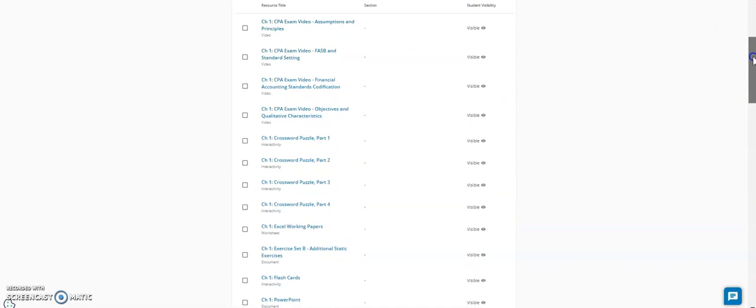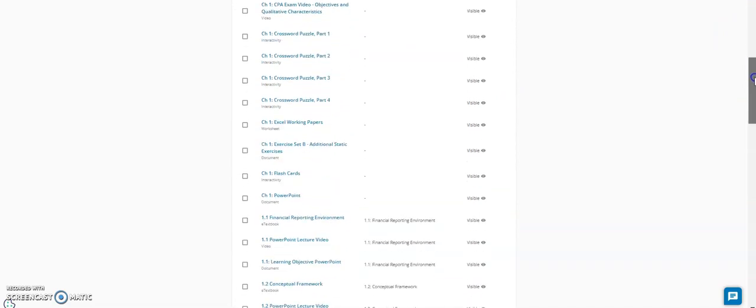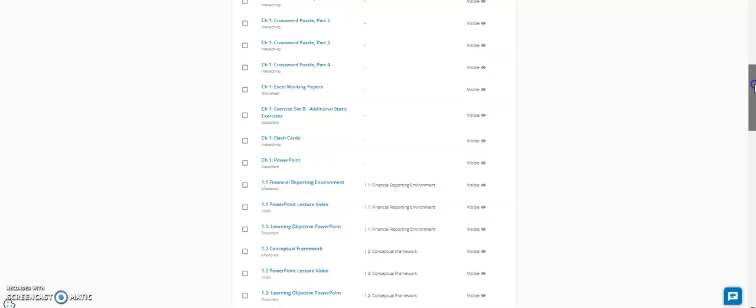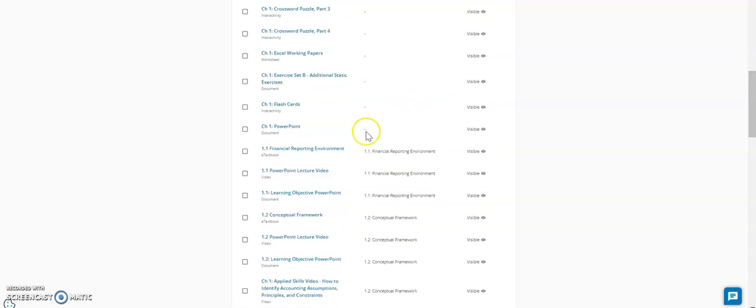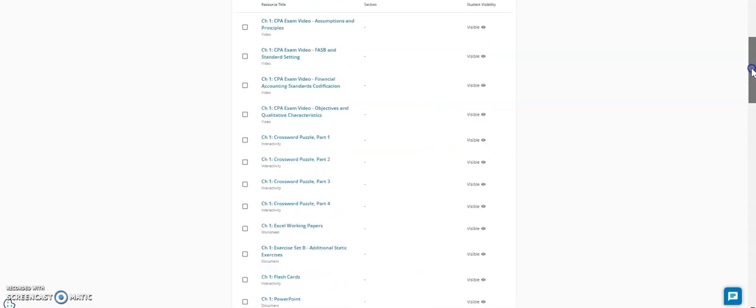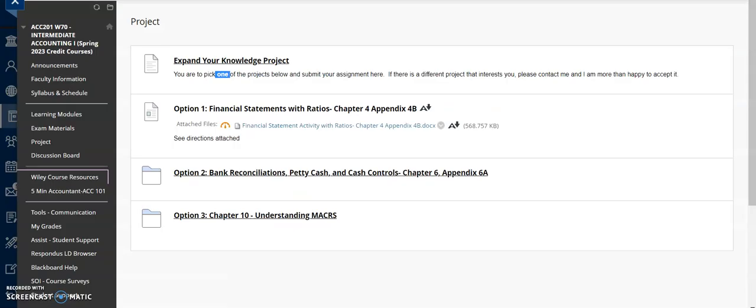You can pick out some crossword puzzles if you're bored, or trying out flashcards, or maybe you are a PowerPoint person and want to pull out those PowerPoints to take notes while you're reading. So some of those things are available to you here. Again, that's under the Wiley Course Resources button. So try a few things, see what works for you.